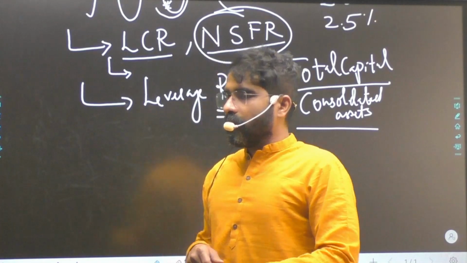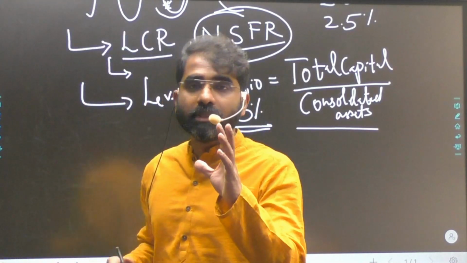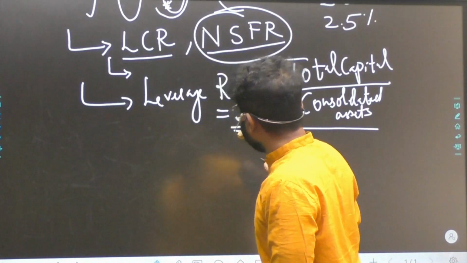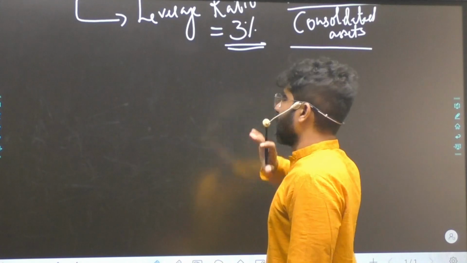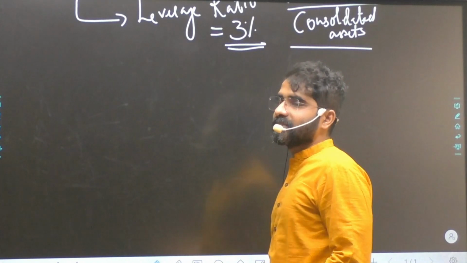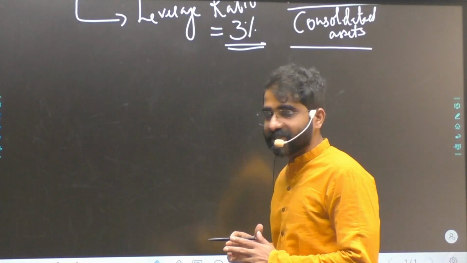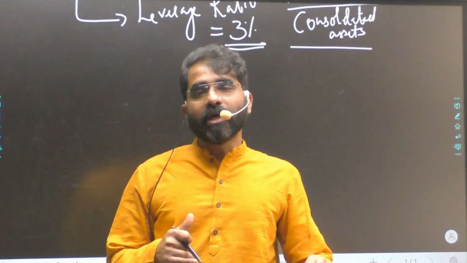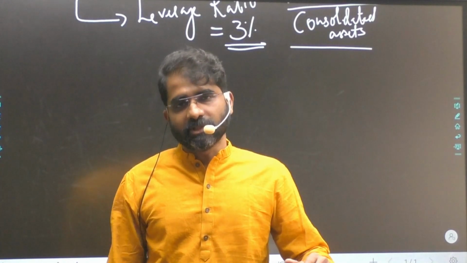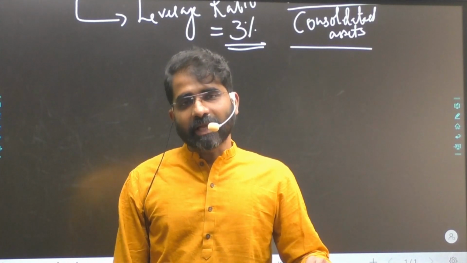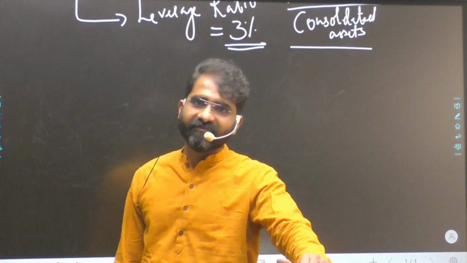Now, regarding the regulatory part, India is following the Basel 3 guidelines, and in fact Basel has mentioned that RBI, you're doing a better job with respect to the large exposure framework. Basel has appreciated RBI in terms of our guidelines.